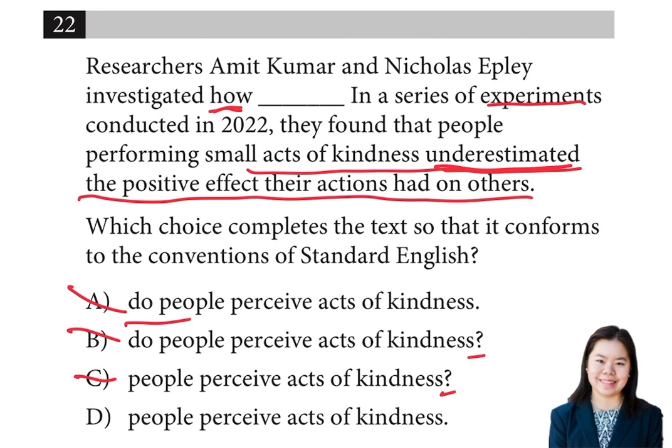This is correct because the authors are trying to say how people view acts of kindness. The perception or the view is that they underestimate the positive effects. So that is what the author is trying to say. So number 22 is a little bit tricky because you really have to analyze the words to figure out the author's intended meaning rather than not only what the grammar says, but also the meaning and the comprehension behind the words.